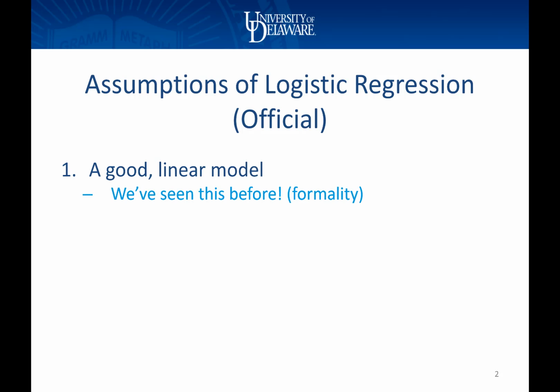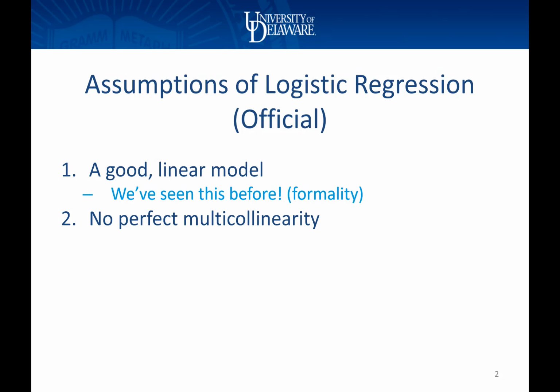It's mostly a formality. We want to make sure that we are including all the right variables, we're excluding anything that doesn't belong, and that the coefficients have a linear relationship with the log of the odds ratio. The second assumption of a logistic regression model is that we have no perfect multicollinearity.